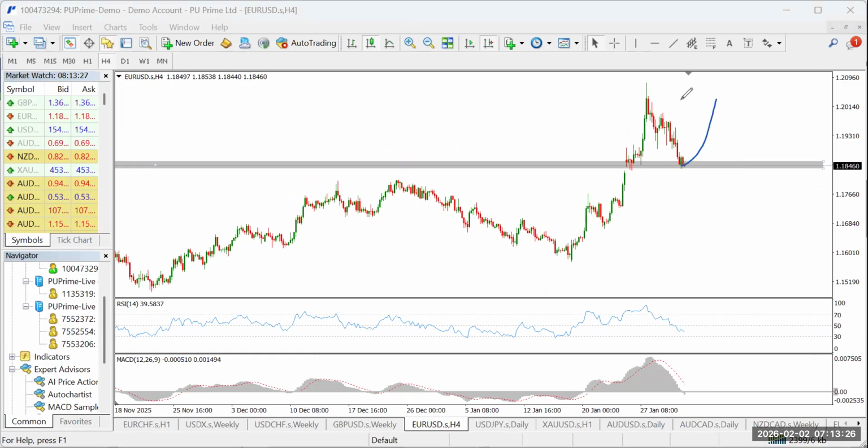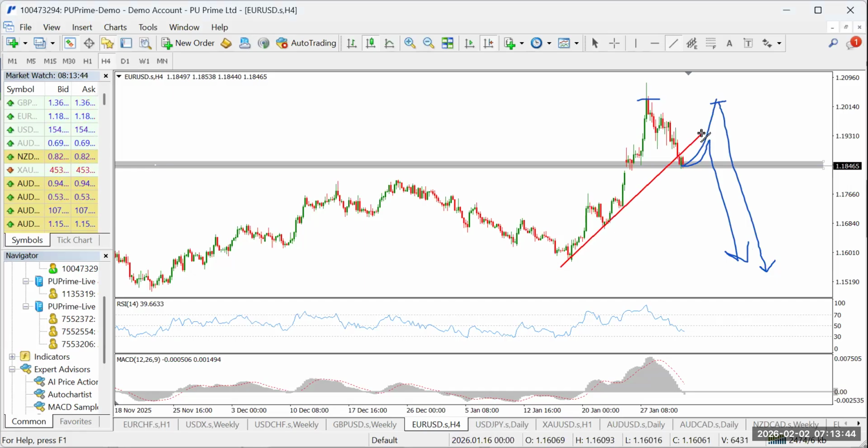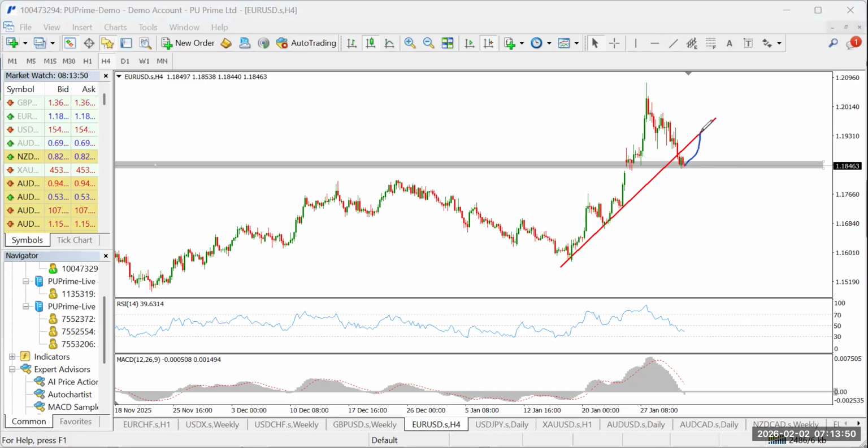If that retracement happens, it all depends on how it happens. I don't control the market. We may end up having a kind of double top pattern which will break out. But even if it doesn't form a double top pattern, even if it's just a slight bearish movement before a breakout, all that is important is that we are expecting a breakout to the downside. I can as well draw a trend line this way, and we may have price retrace to retest that trend line, then break out.